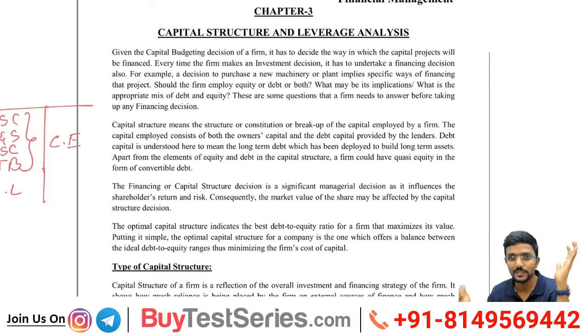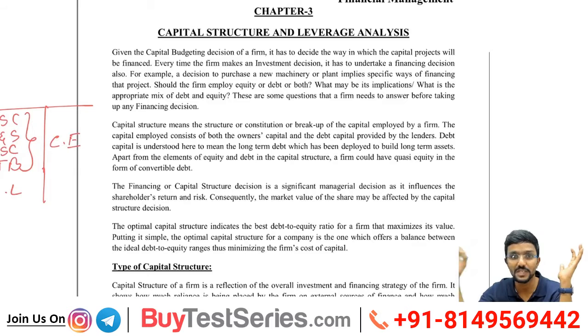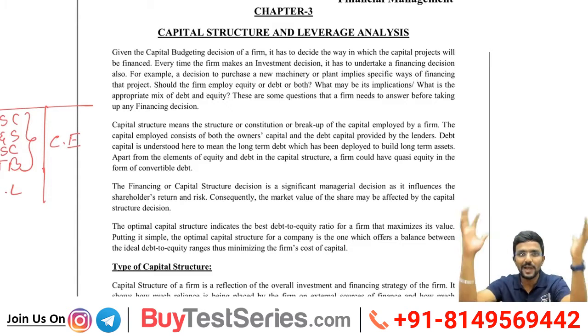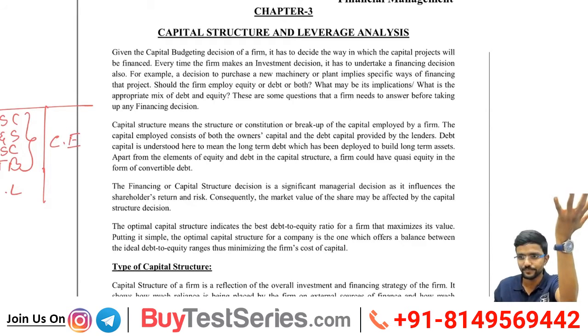Whenever I raise funds in the form of debt, there is something called cost of debt, that means the interest I pay. Whatever dividend I pay to the preference shareholders or equity shareholders is called cost of preference share or cost of equity. So every company wants to keep that as low as possible. They should plan the capital structure in such a way that the cost is minimum, whereas the value of the firm will be maximum.